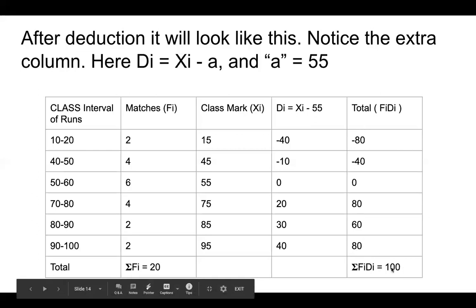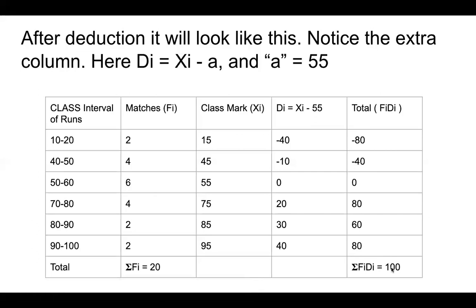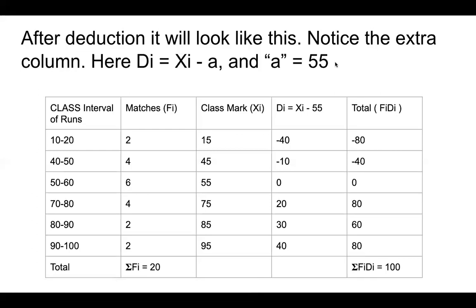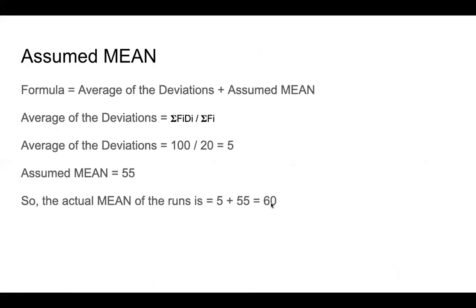Okay, 100 divided by 20 is 5. 5 plus the assumed mean 55. So 5 plus 55 is 60. So now you get the actual mean, the average runs scored by Virat Kohli in 20 matches.